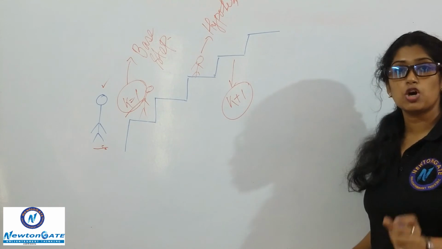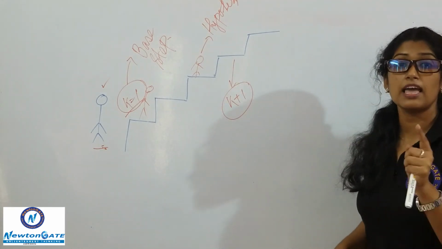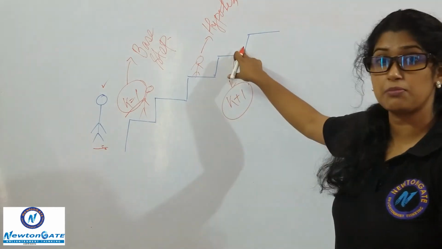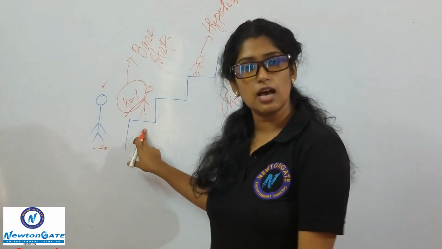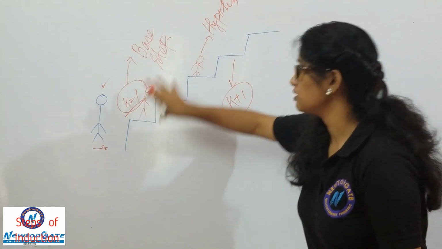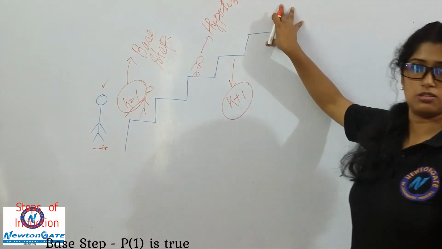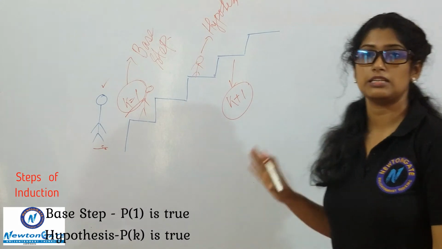Now when I am sure that he has climbed the first as well as the hypothesis step, I have to make sure that he is climbing the next step as well. If these 3 steps are done, that means I can generalize that this person has jumped from here to here. And that is exactly what we are going to do in mathematical induction.